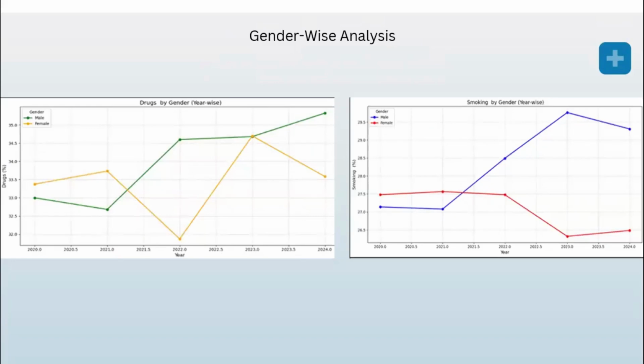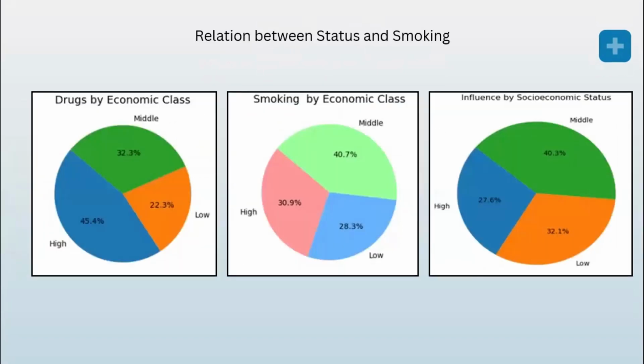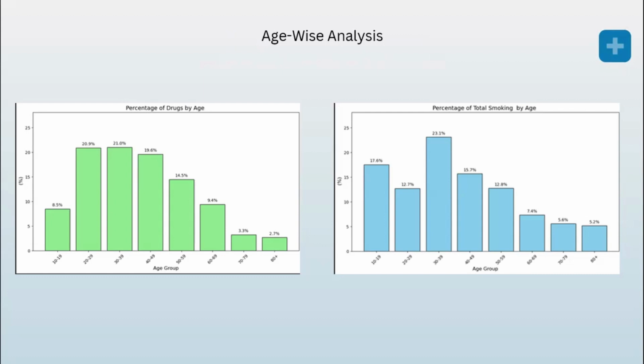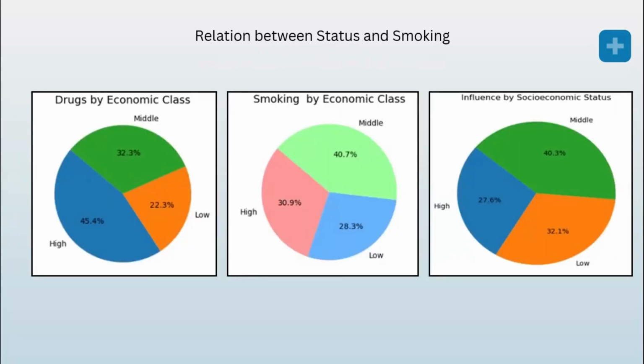Again, we plot a line graph gender-wise to see from which year males or females have a higher or lower smoking percentage. Then a bar chart by age group. The y-axis shows the percentage of smoking and drugs, and the x-axis shows the age group. We see which age group has the highest or lowest smoking and drugs percentage. We see in the chart clearly. The first one shows that the highest percentage of drugs was in the high class. High class people have the highest percentage in drugs, the middle class have the highest percentage in smoking, and also the middle class have the highest percentage in influence.